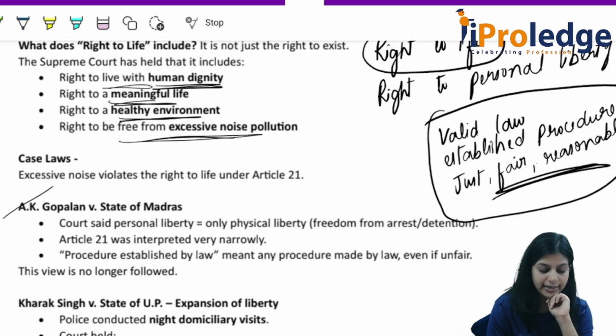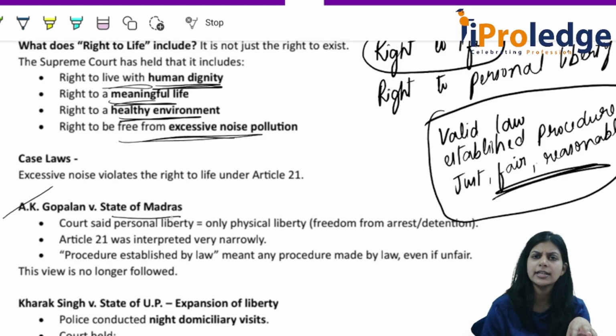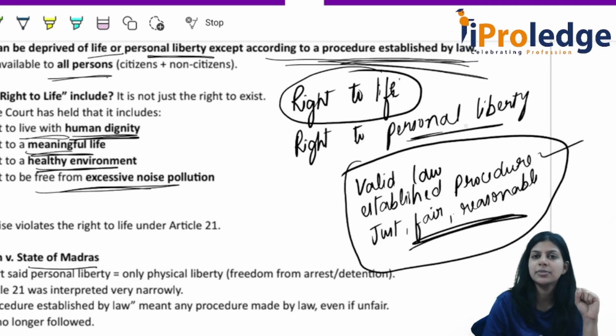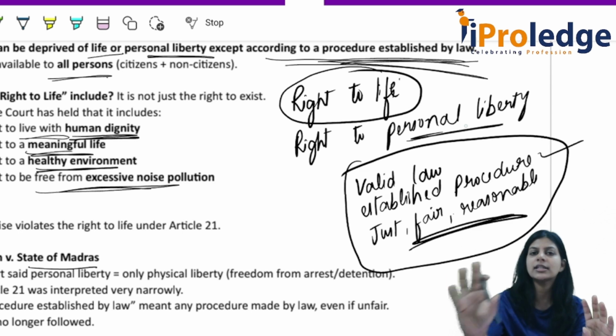First case law is A.K. Gopalan versus State of Madras. In this case law, they interpreted Article 21 in a very narrow term. They said, what do you mean by personal liberty? According to A.K. Gopalan case, personal liberty means physical liberty.